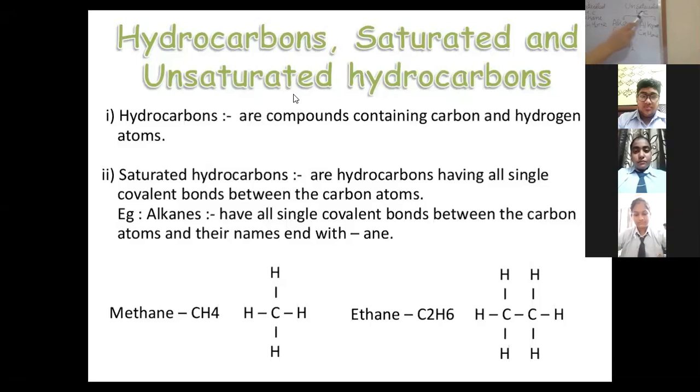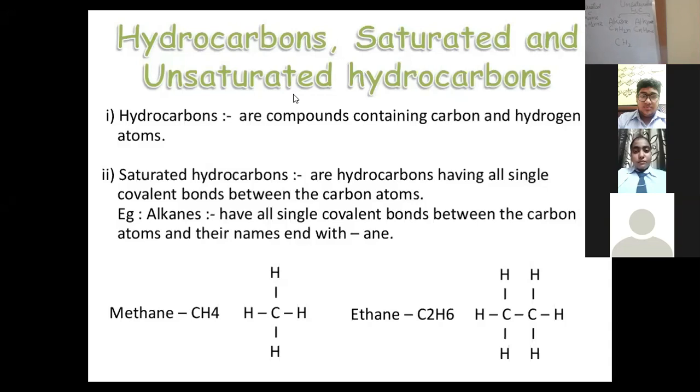Here, how we have classified unsaturated hydrocarbons is that the two carbon atoms are attached by either a double bond or a triple bond. Because hydrogen has the capacity of sharing only one electron, carbon cannot share 2 electrons with hydrogen, and it cannot share 3 electrons with hydrogen.